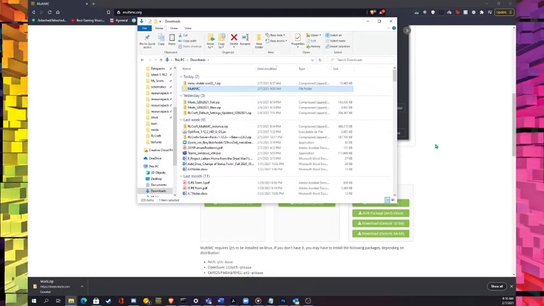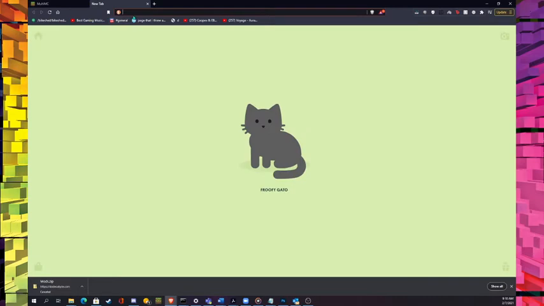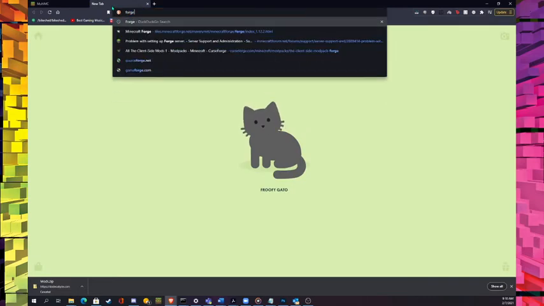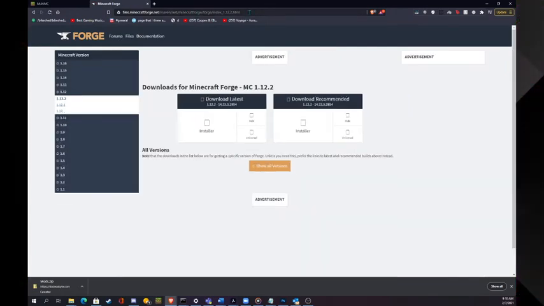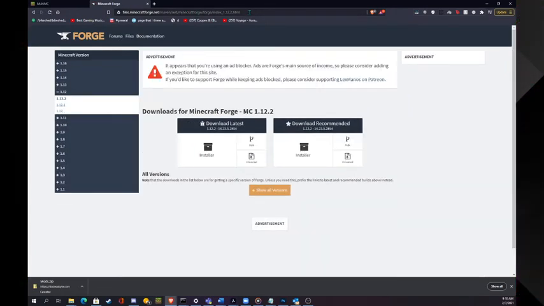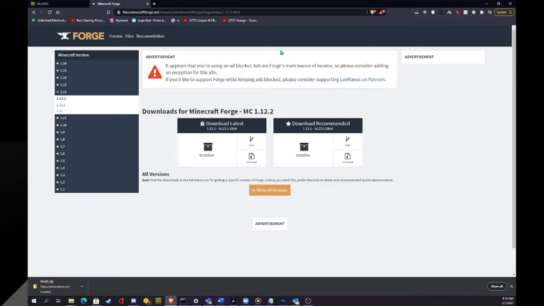I should install Forge, shouldn't I, just to show how to do it? Yeah, I should. Okay, so you go to Forge. I got this here. So files Minecraft Forge, Maven.net, Minecraft Forge, Forge index 1.12.2 HTML. And then you download the recommended one.